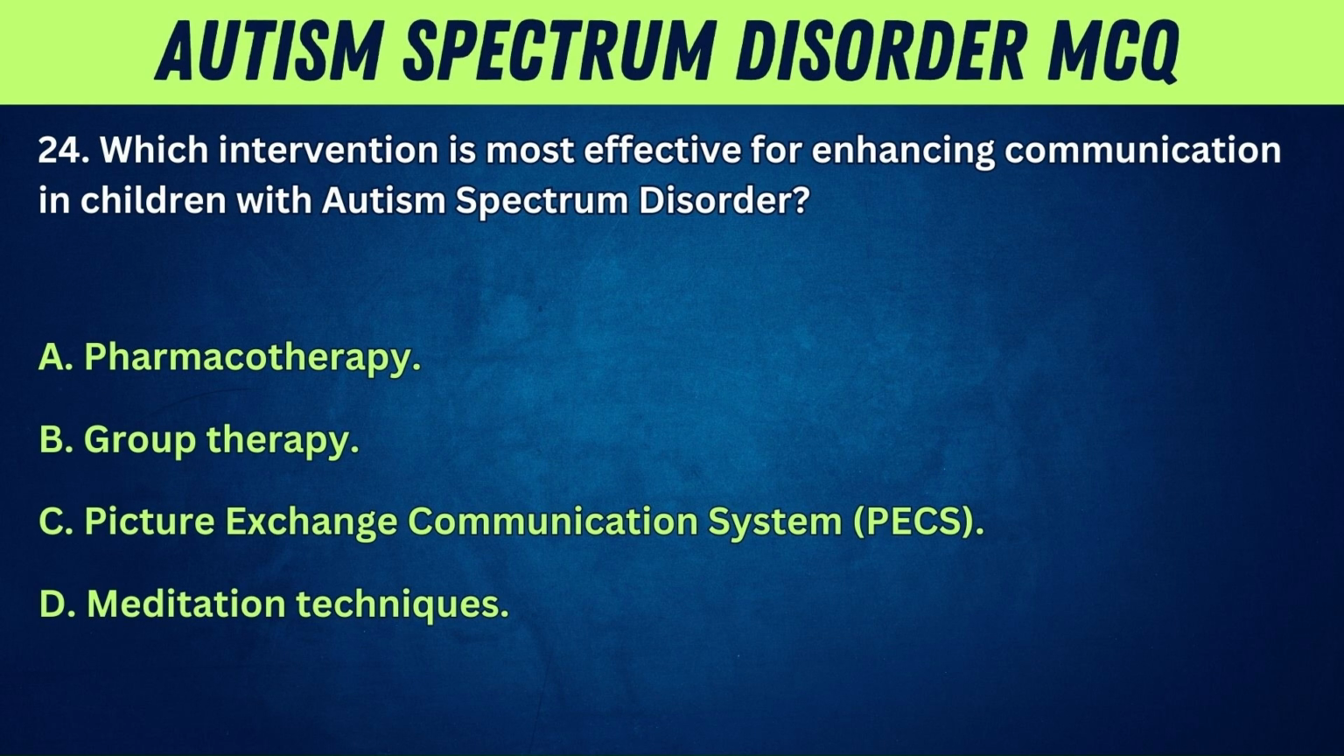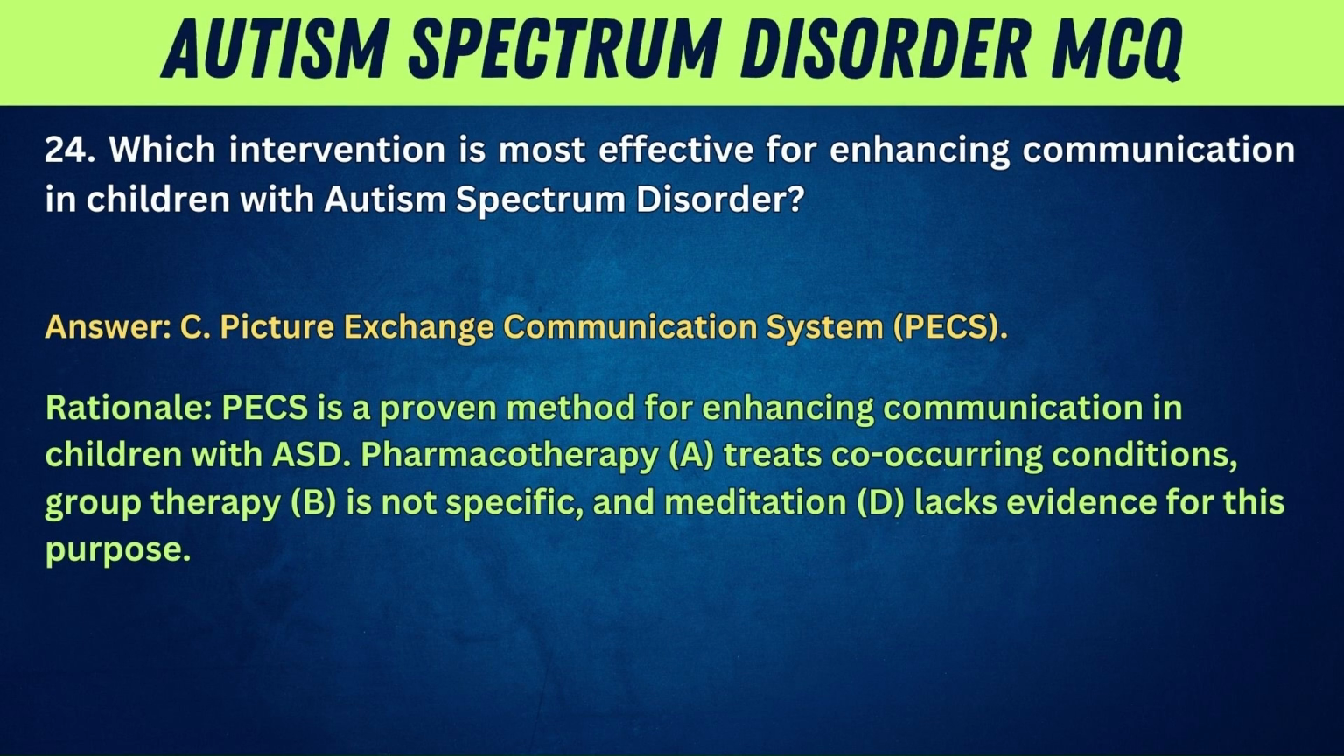24. Which intervention is most effective for enhancing communication in children with autism spectrum disorder? A. Pharmacotherapy. B. Group therapy. C. Picture exchange communication system, PECS. D. Meditation techniques. Answer: C. Picture exchange communication system, PECS. Rationale: PECS is a proven method for enhancing communication in children with ASD.